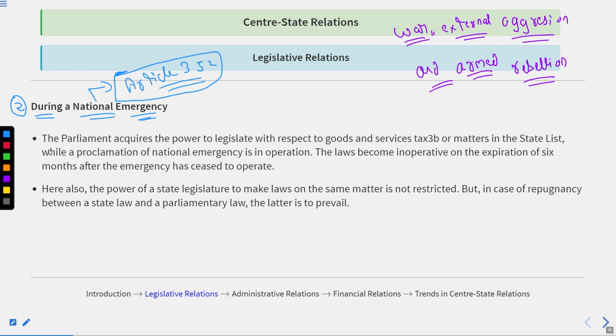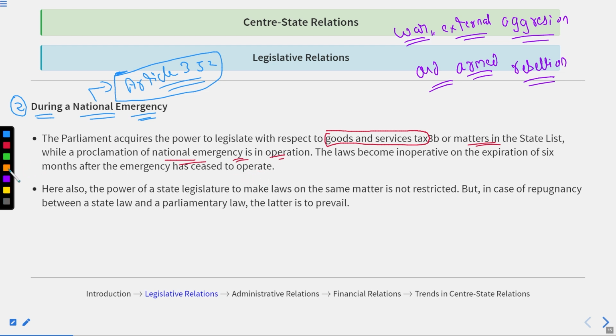Basically, the parliament acquires the power to legislate with respect to goods and services taxes or matters in the state list while a proclamation of national emergency is in operation.